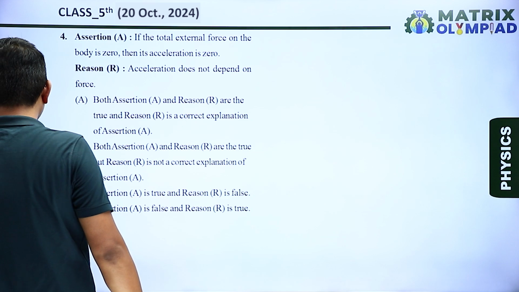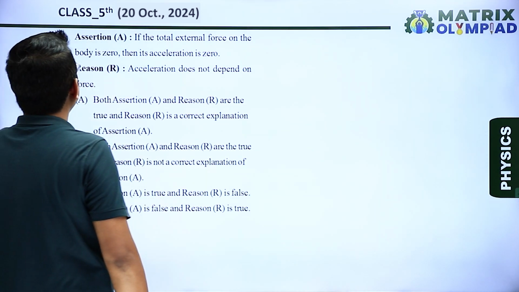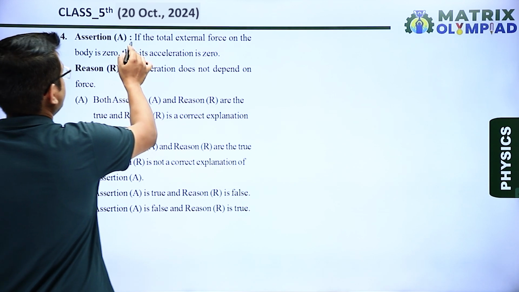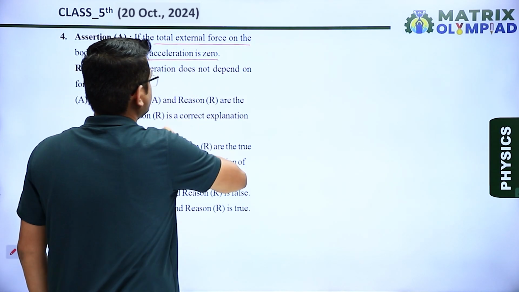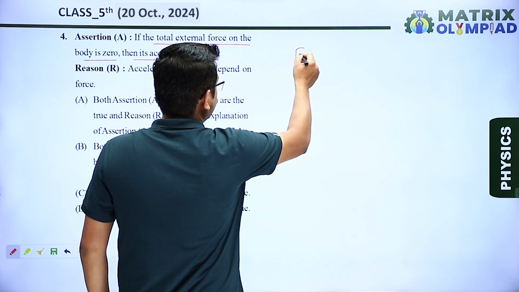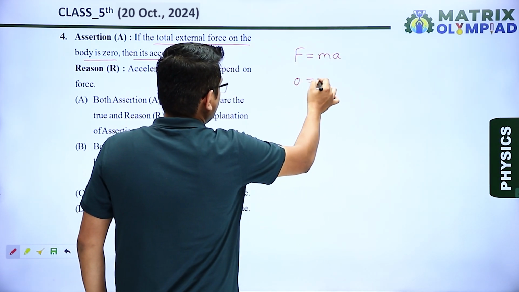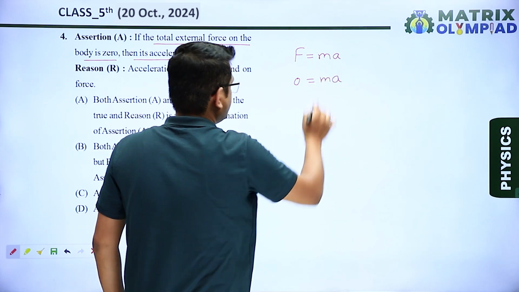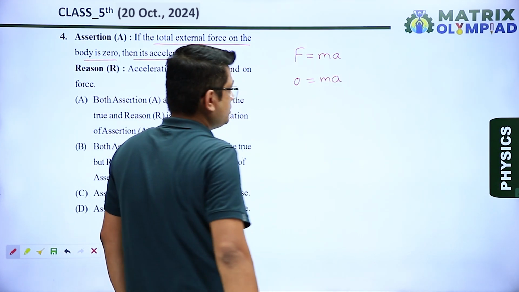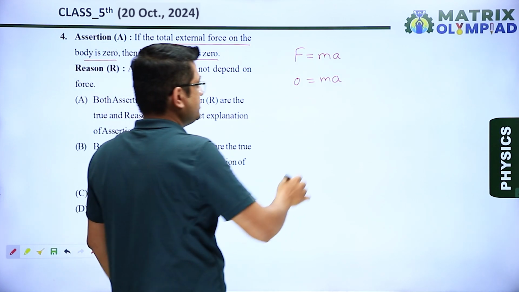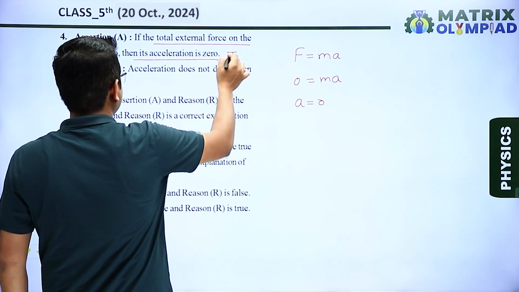Next, question number 4. Question number 4 is an assertion reason question. So the assertion, if the total external force on a body is 0, then its acceleration is 0. Yes, we know that F is given by mass into acceleration. If force is 0, then mass into acceleration is equal to 0. That means one of these two quantities will be 0. Mass of any object will never be 0. That means acceleration is 0. So assertion is a true statement.